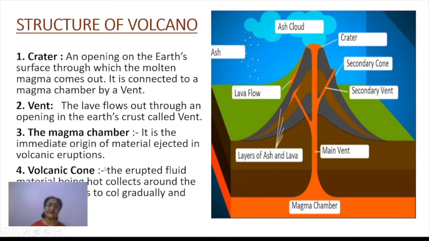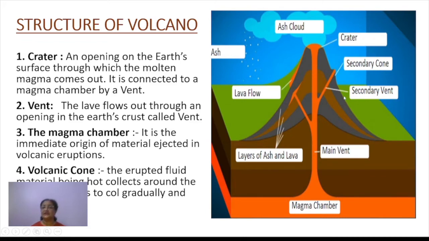And next one is the volcanic cone. What is a volcanic cone? The landform which is formed on the earth's surface as a result of the volcanic eruption. All the materials which are thrown out by the volcano, including lava, because magma, when it comes out, is now lava, right? This lava spreads over all the sides of this volcanic cone, and thus this small cone starts increasing in its size. And this is how a new landform is formed.